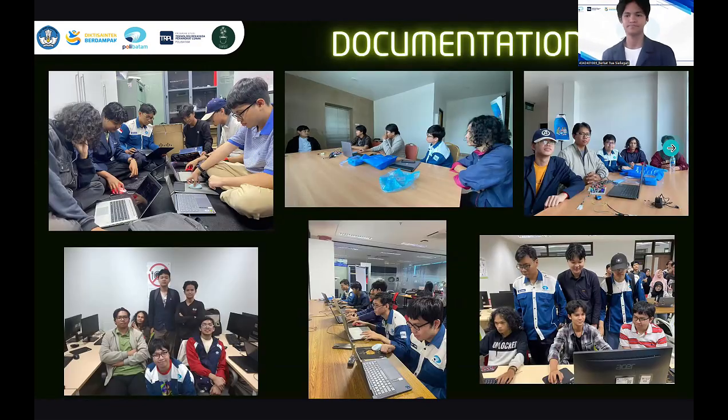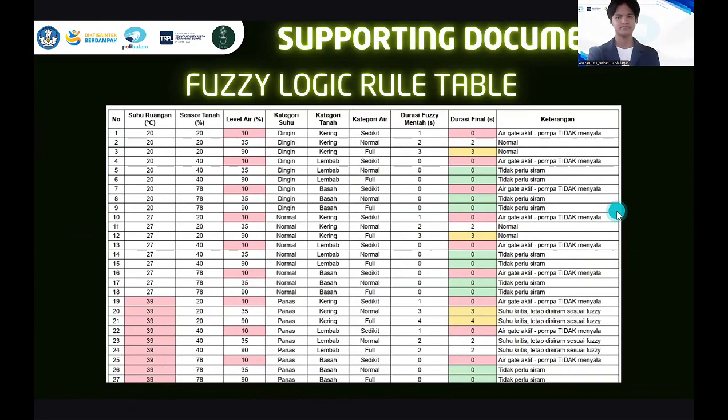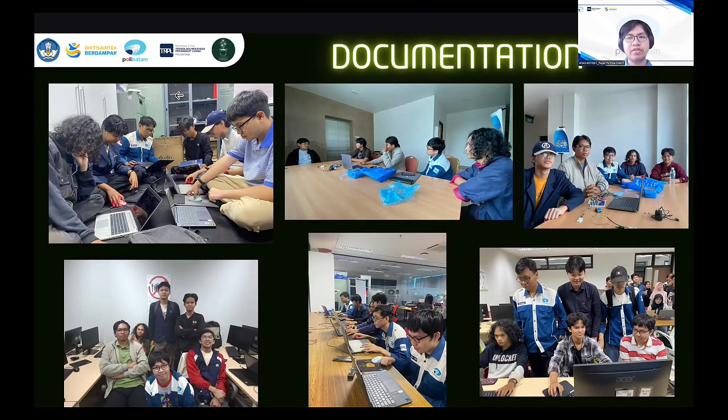Next, our documentation of the PBL session. Next, the last is the physiology table. This is a sensor with the soil moisture and water sensor with the category. And then the output is water moisture. That's all for today.